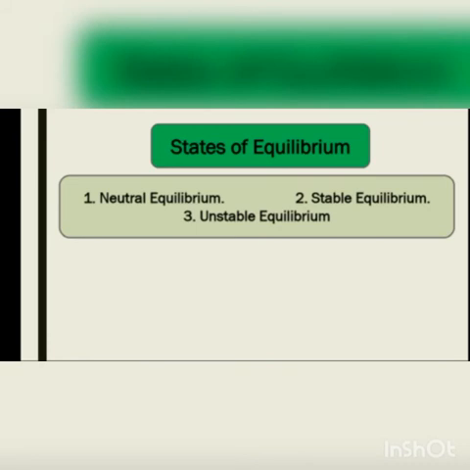On the other hand, stable equilibrium is an equilibrium in which a body is said to be in stable equilibrium if after a slight tilt it returns to its previous position. For example, a book lying on a table is in stable equilibrium.